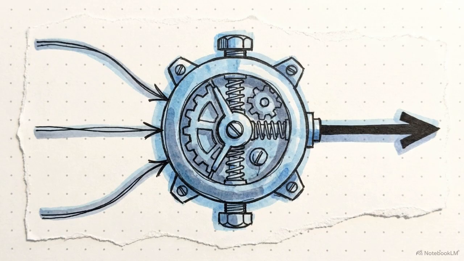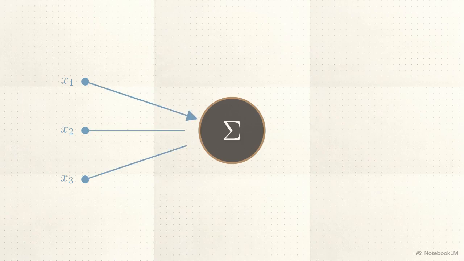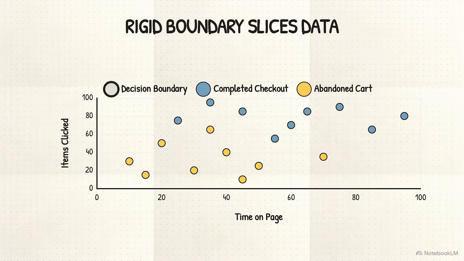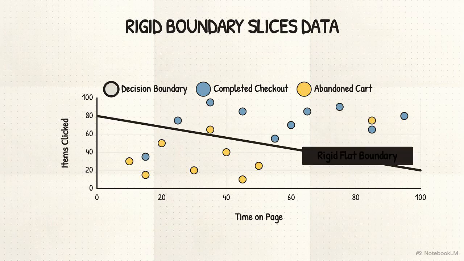For decades, the basic building block of artificial intelligence was a unit called a perceptron. It is a single mathematical neuron that takes in inputs and makes a binary choice. A single perceptron computes a basic equation and outputs a single threshold. It operates exactly like the rigid boundary Sarah started with, slicing information into 2 flat halves.